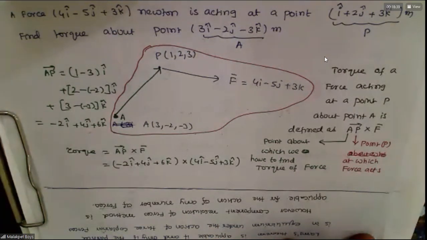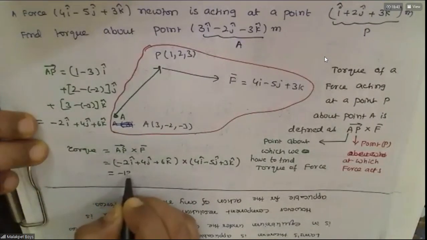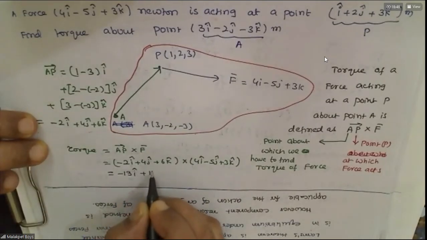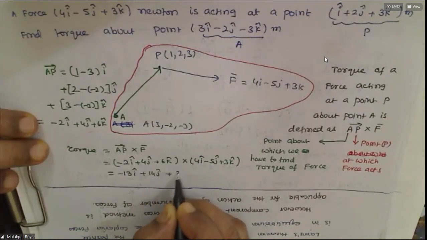Sir, minus 39 plus 14j plus 26k. Minus 39, plus 14j plus 26k.